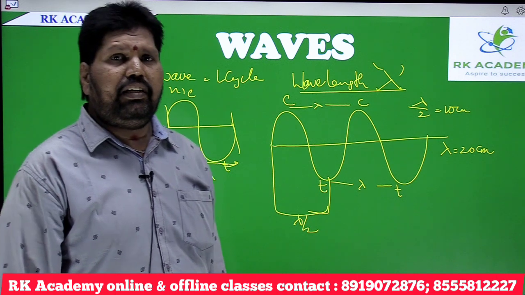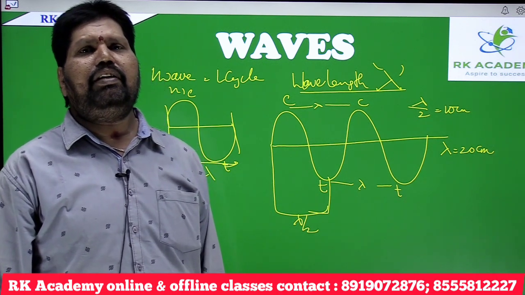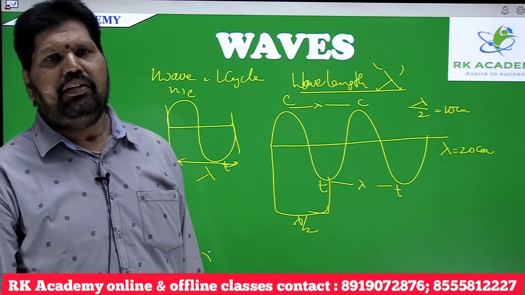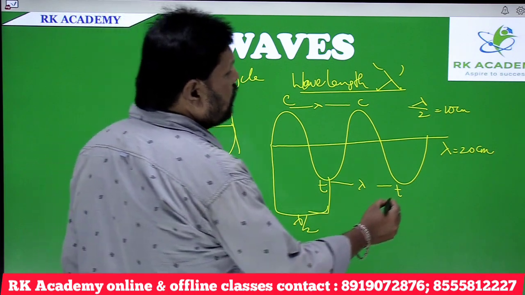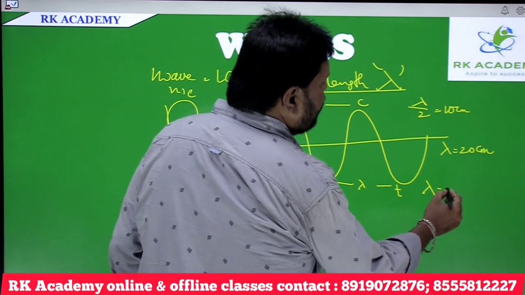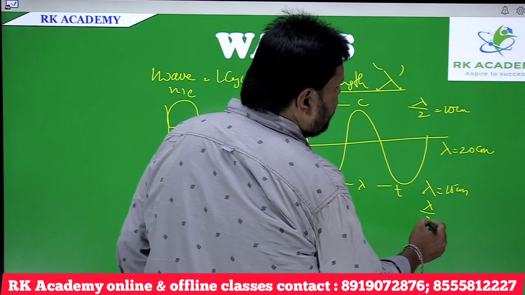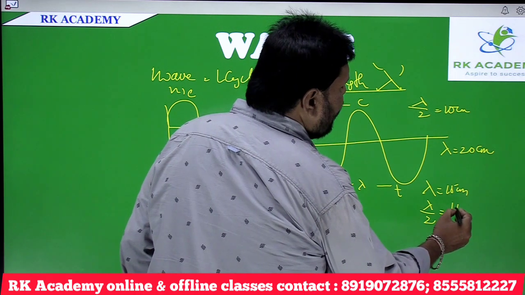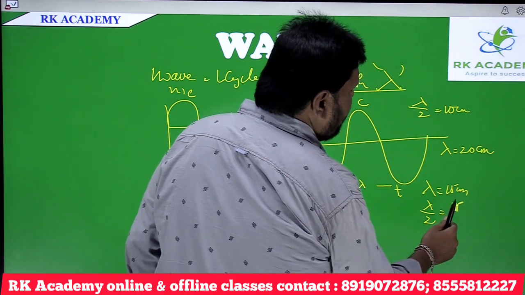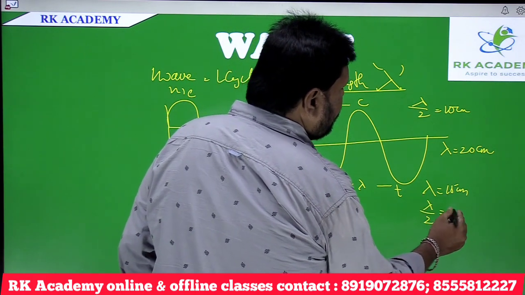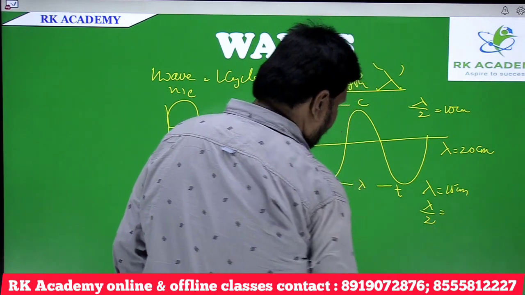Or if it is given that the distance between 2 consecutive troughs is 15 centimeters, then what about the distance between a crest and a trough? You have to do lambda by 2, which will be 7.5.